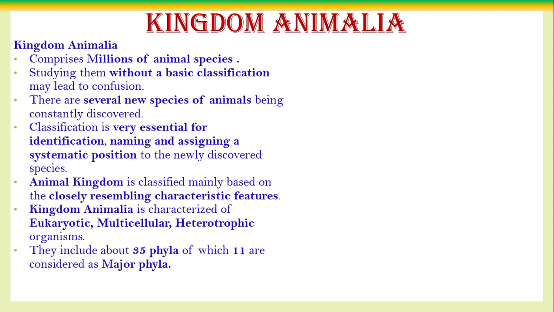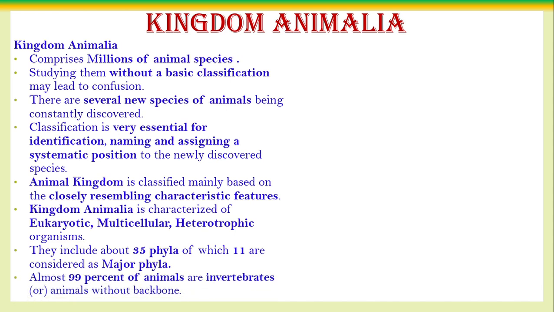phyla. Among that, nearly 11 are the major phyla. பெரிய தொகுதிகளாக இருக்கு. அதுலயும் பார்த்தோம் அப்படின்னா about 99% of the individuals are invertebrates, having no backbone. They belong to the subkingdom Invertebrata. The remaining are what? 99% of the animals in the kingdom Animalia are invertebrates, and the remaining ones are vertebrates. They have the backbone.